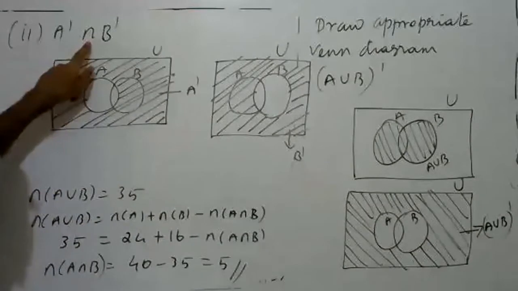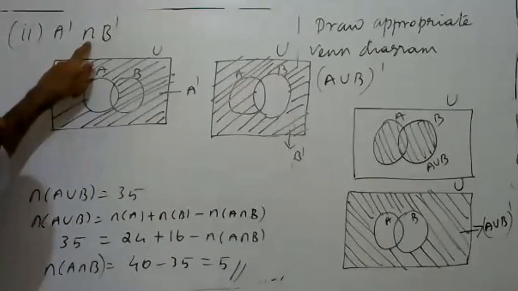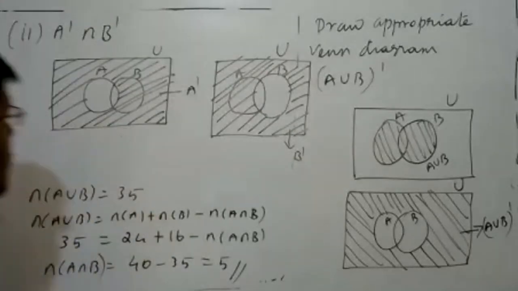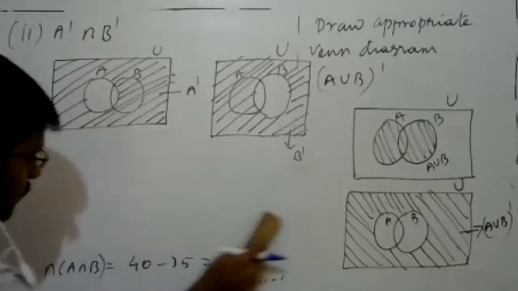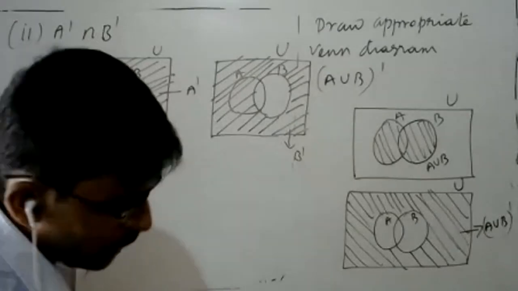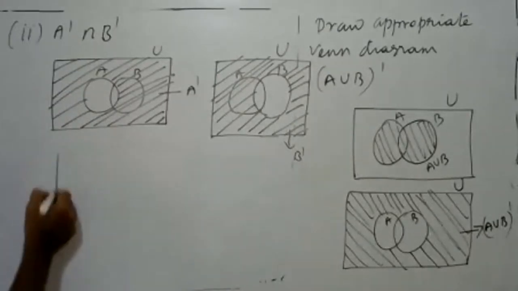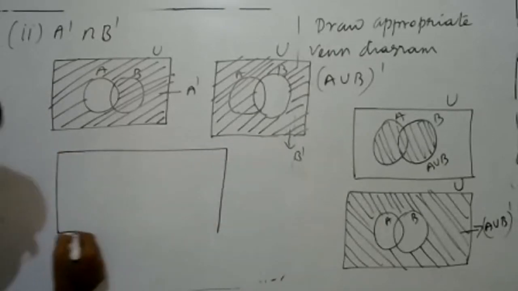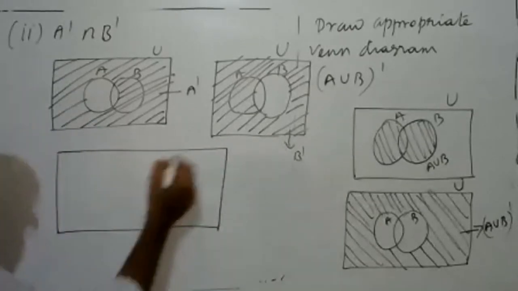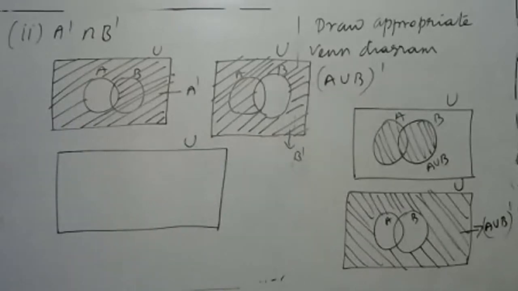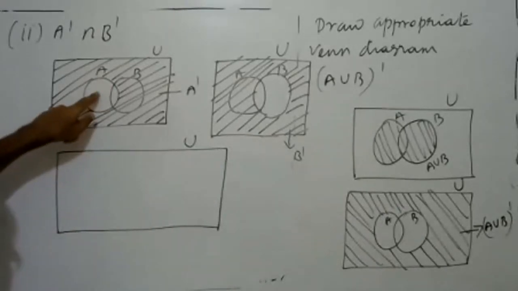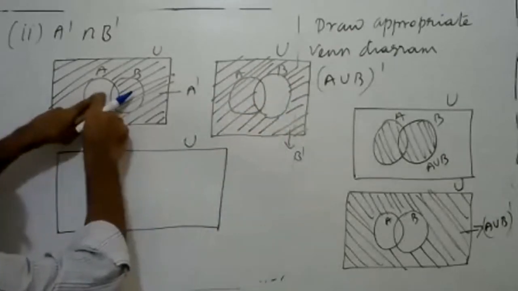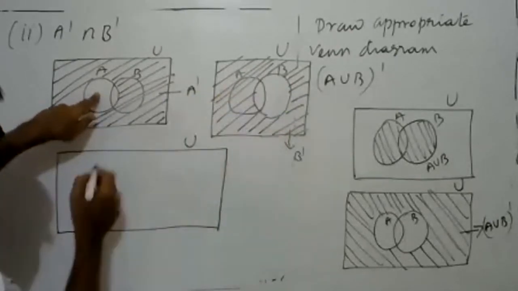Now come to A complement intersection B complement. What is the A complement intersection B complement? That means common for both sets. Which portion is common for both? Here A is not included, here B is not included. In A complement, A is not included; in B complement, B is not included.